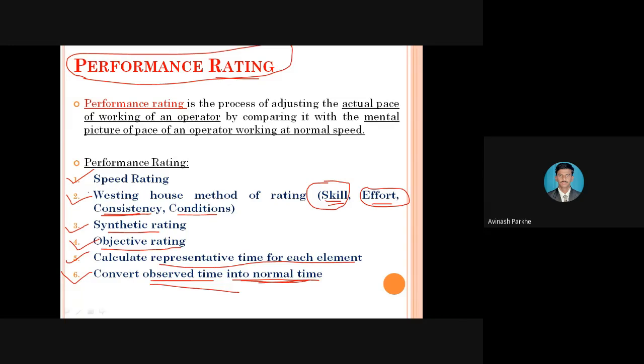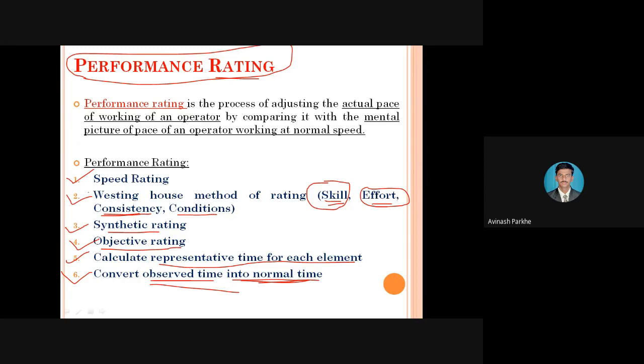In the speed rating, a different concept is there. In the second method, a different concept is there. In synthetic rating, a different concept is there. In objective rating, different concepts are there. That means by implementing all those 6 methods, all the efforts and all the types of things get observed through this performance rating. Therefore, performance rating is one of the important concepts implemented in time study.